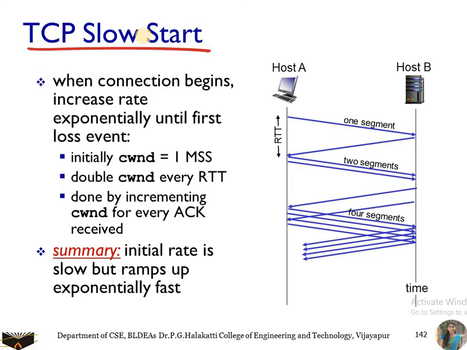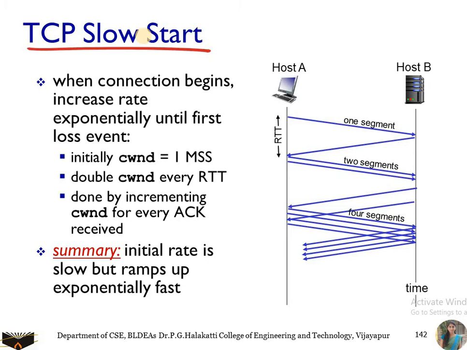So until when are you going to perform this? Until you detect the packet loss, or a loss event is detected, you are going to increase it. As soon as you detect the loss, you are going to decrease the congestion window to the threshold value. So you are going to come across a term called SS thresh, where SS thresh is the slow start threshold value. Till what you have increased right now, we are going to decrease it to half of the current value. That is called the SS threshold value, and you are going to reduce the congestion window by 2. Whatever your current congestion window is, you are going to reduce it to half of the value.